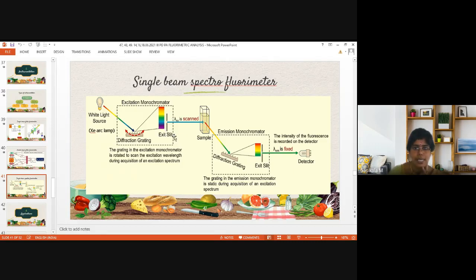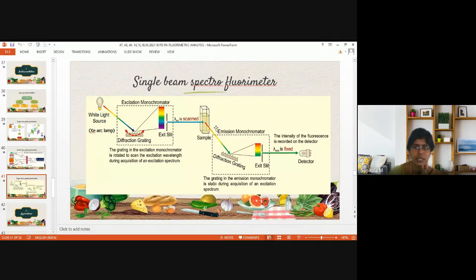This exit slit only sends the radiation required for excitation, that is the maximum radiation from among all the monochromatic lights. Whatever you are giving, like 350 nanometer, it selects only 350 nanometer radiation, that is blue radiation here. So that goes to the sample cell, making the fluorophores present in the sample cell get excited from ground state to excited state.